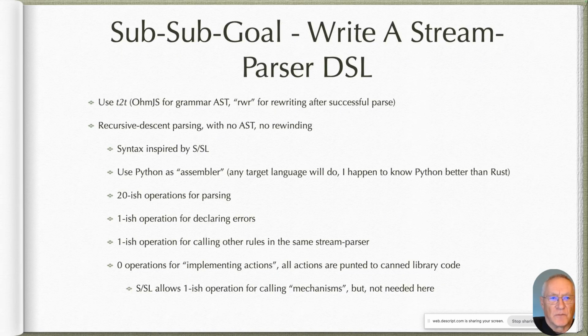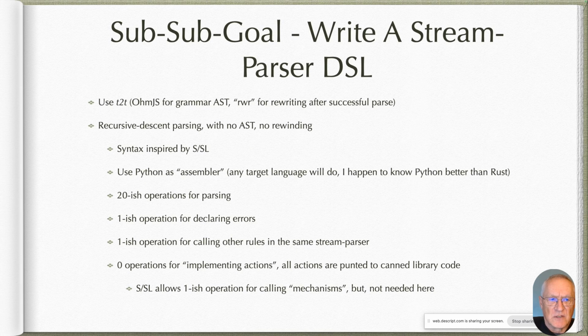I'm going to use the little extension to OMJS that I've created called T2T. It uses the OMJS grammar for the AST, and it uses another little DSL tool that I call RWR for rewriting after OMJS does a successful parse.